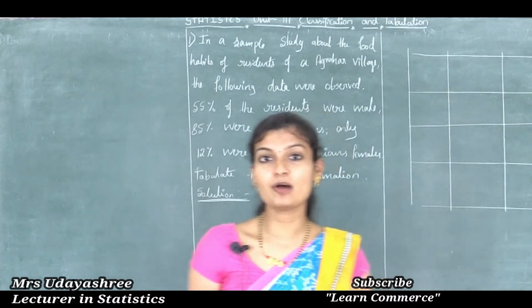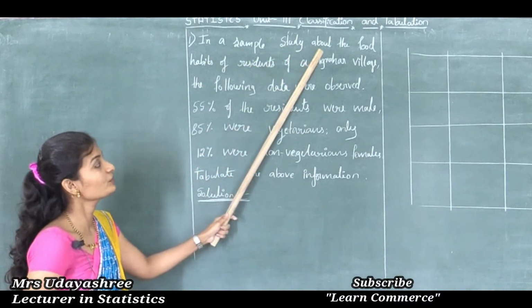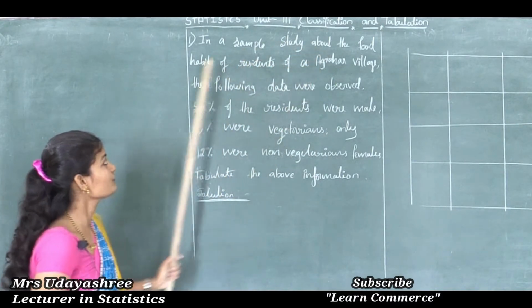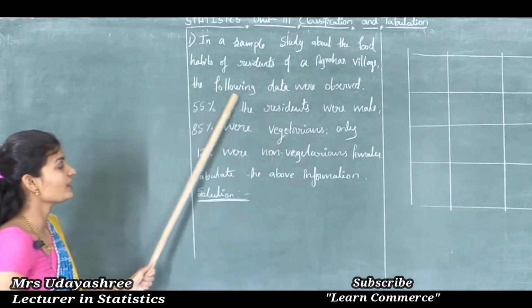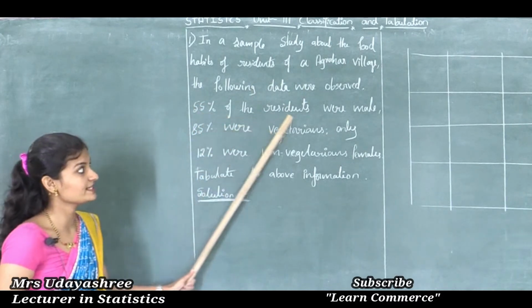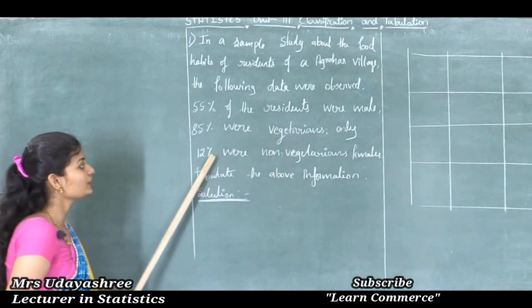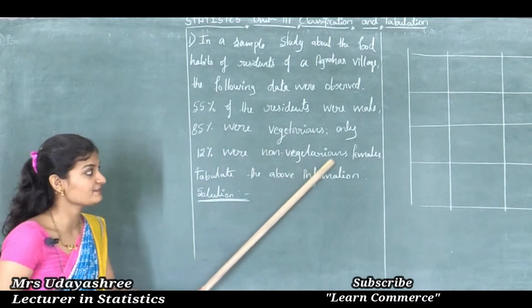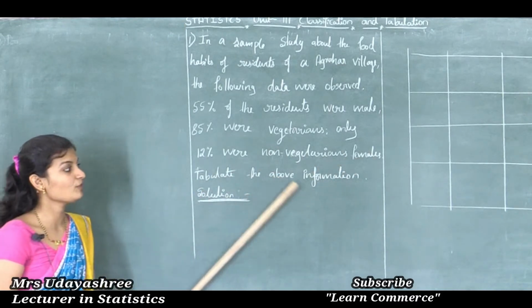Okay, let's see problem number 1. In a sample study about the food habits of residents of Agrahar village, the following data were observed. In that, 55% of the residents were male, 85% were vegetarians, and only 12% were non-vegetarian females. Tabulate the above information.